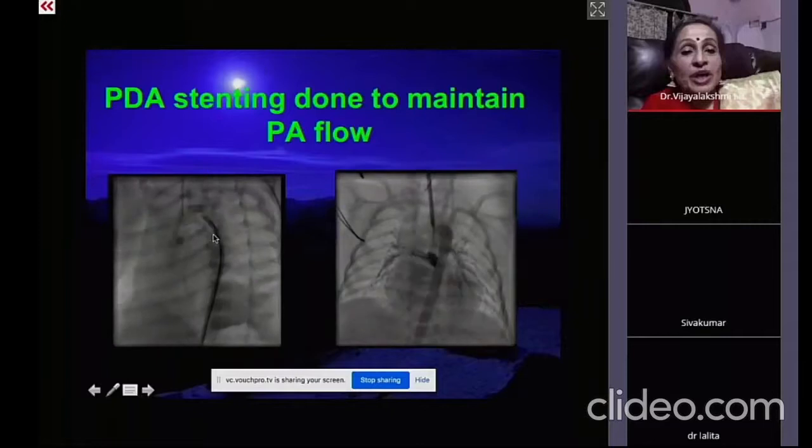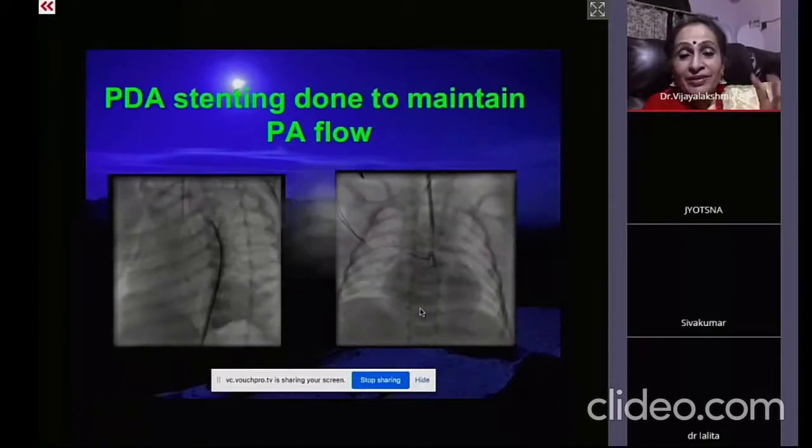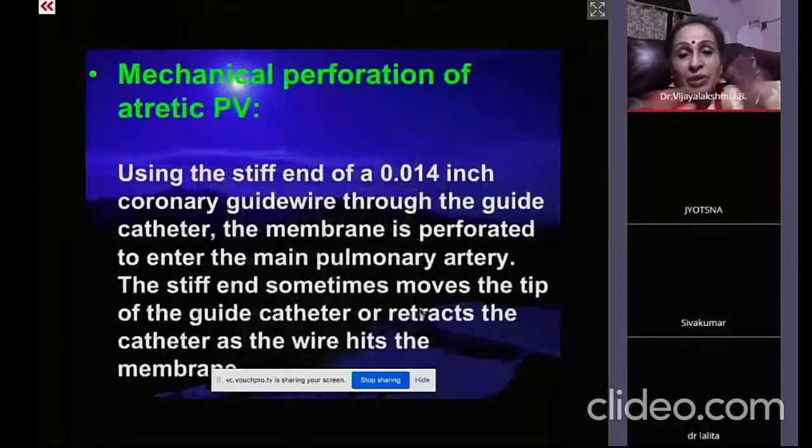So you have to balance between the two. Then the duct stenting was done successfully, and you can see that the pulmonary arteries are well visualized. And because the child also had a very hypoplastic RV, I did the balloon dilatation of the IAS also.